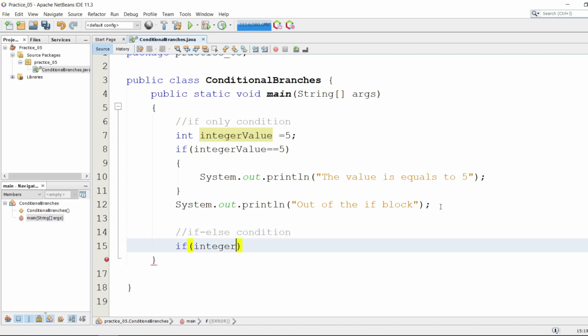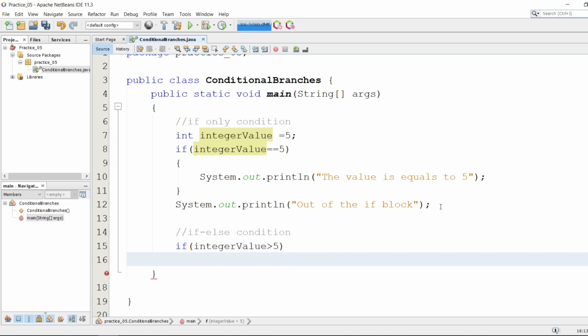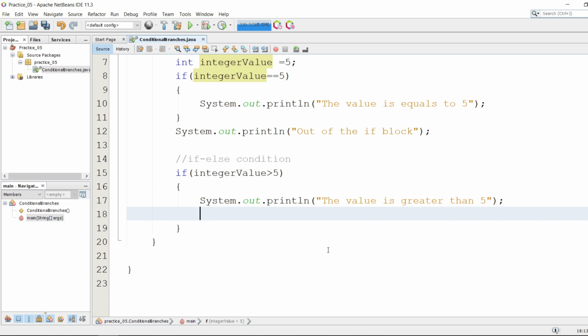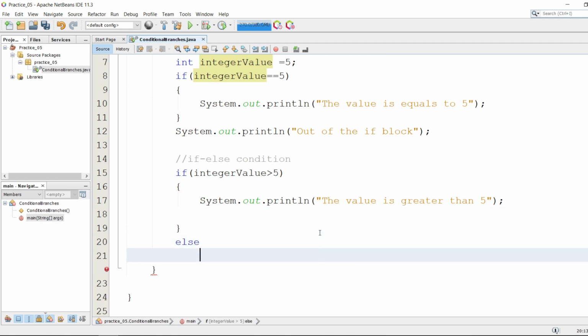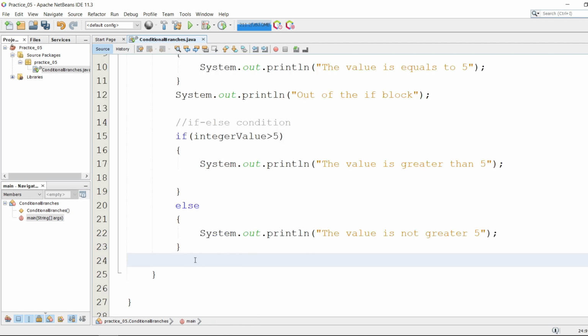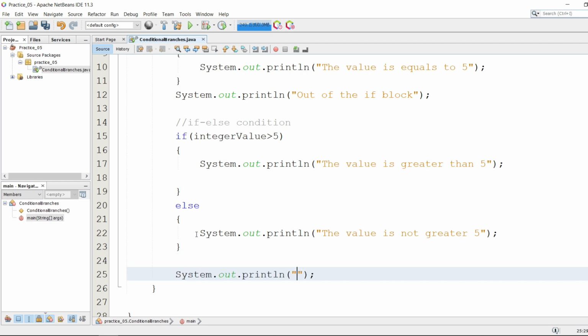If integer value is greater than 5, then print the value is greater than 5, else print the value is not greater than 5, and this is the statement that is going to be printed after the if else: out of if else block.